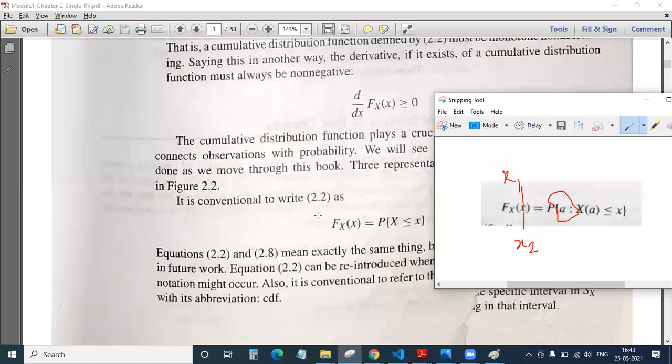Okay, so we may use either this statement, or we may use this statement. Both are one and the same. There is no difference between 2.2 and this equation. Both are the same, that is 2.2 and 2.8. Small change is what? This condition has been removed. That is, this A has been removed for simplification. For simplicity, they have removed this A as well as this A, and they have written it. Okay. So this is one thing.